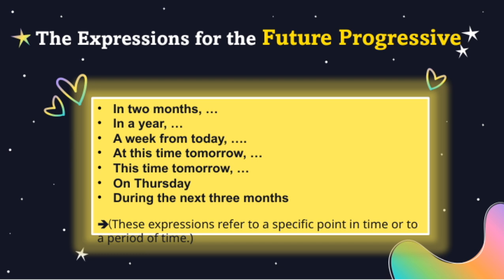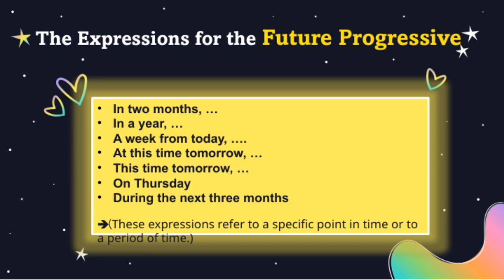Similarly, a week from today or at this time tomorrow are great for very specific future points. For instance, a week from today, I will be attending a conference, or at this time tomorrow, I will be traveling to a new city. These expressions help us plan or describe what will be happening at particular moments.